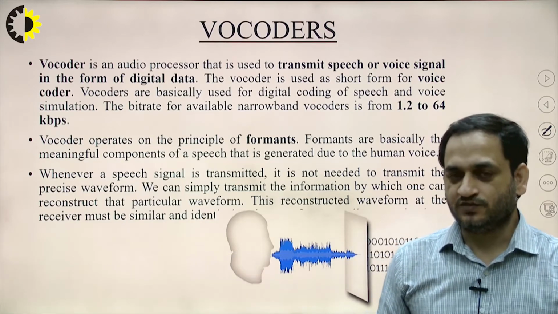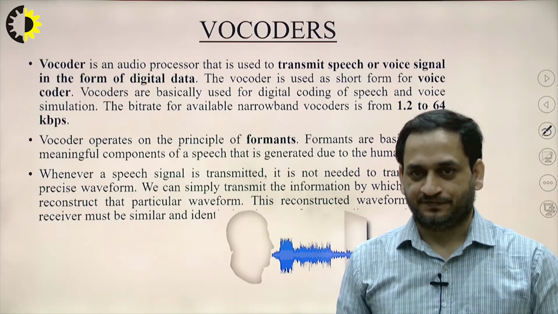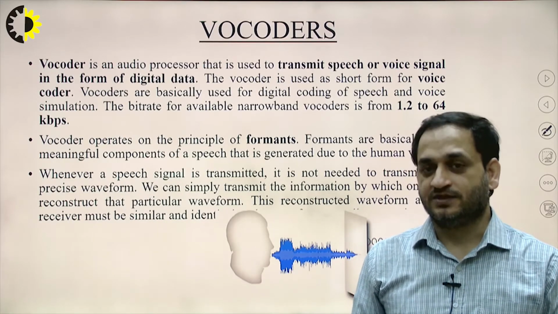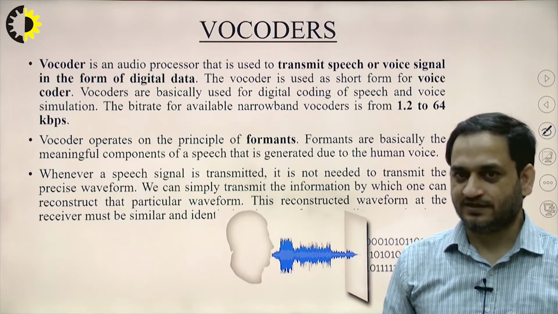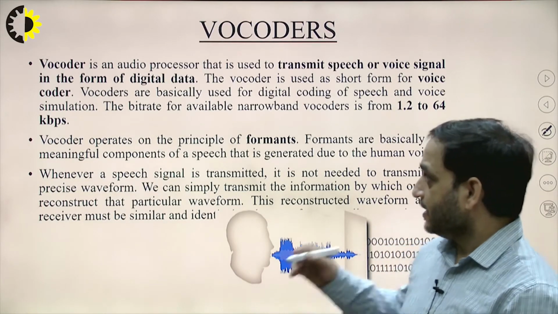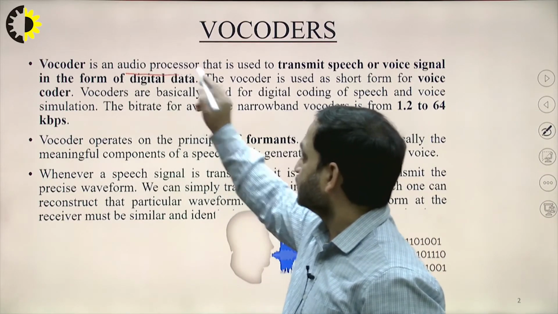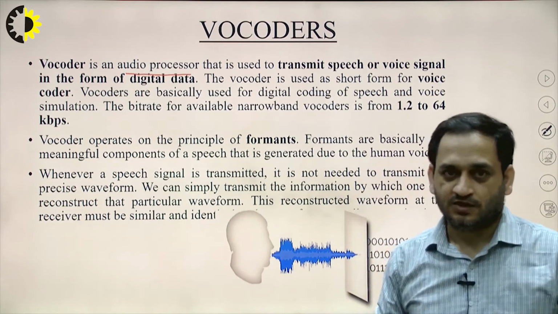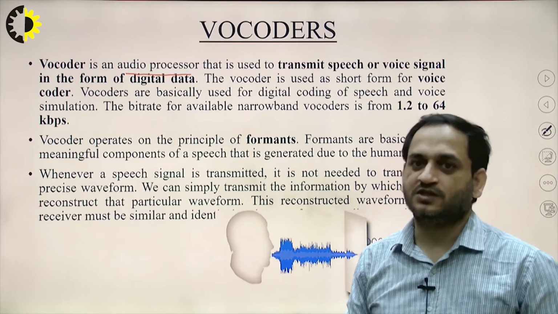Which is used to decode the human speech. Okay, or it can analyze or synthesize the human speech signal for data compression, multiplexing and so on. So basically, the vocoder is also an audio processor that is used to transmit the speech or the voice signal of the human being into digital form.